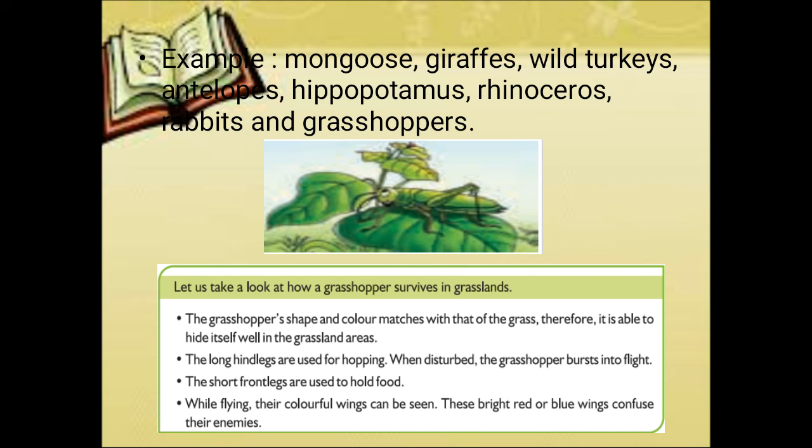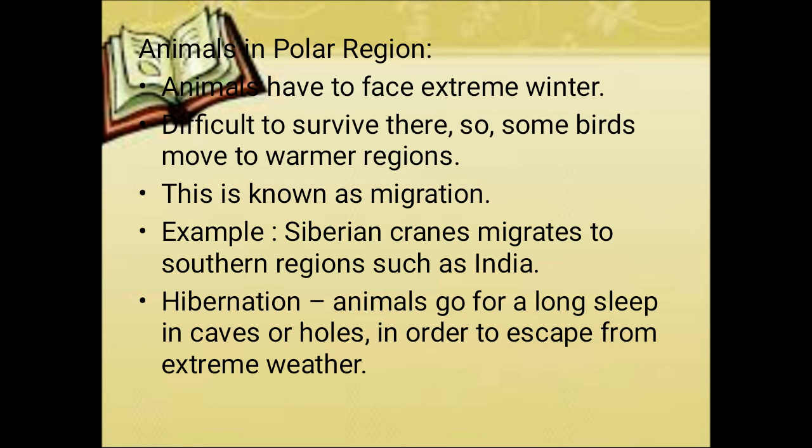Okay, and it has short forelimbs which help to hold its food. In this way, the grasshopper will adapt to its surroundings. Okay. So next we are going to see about animals in the polar region.